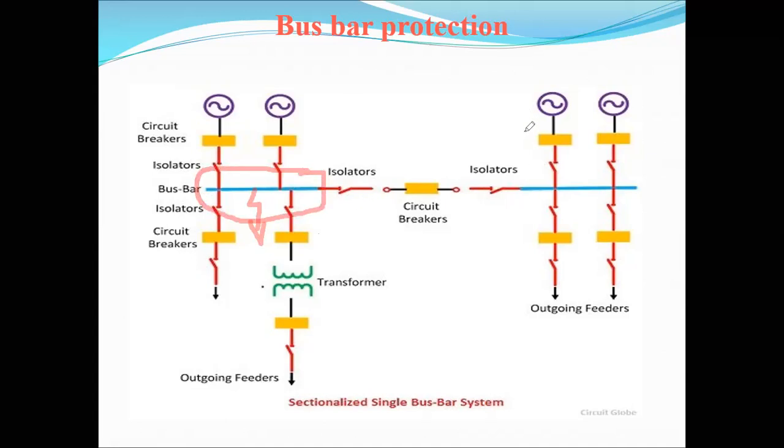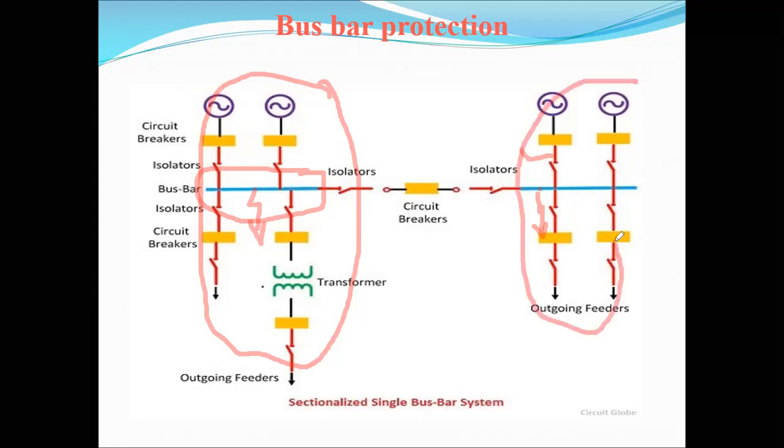The continuity of the supply is maintained on the other side. It does not shut down the overall system; we shut down only this part of the system. Suppose the fault occurs on this side, at this point. Only this section is removed from the system and the other side maintains the continuity of the supply.